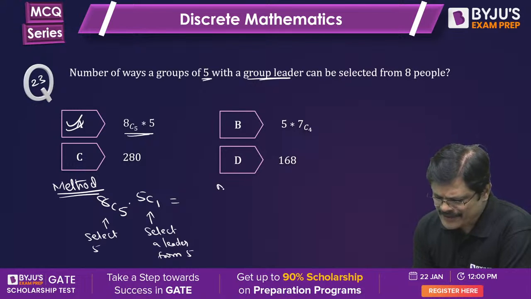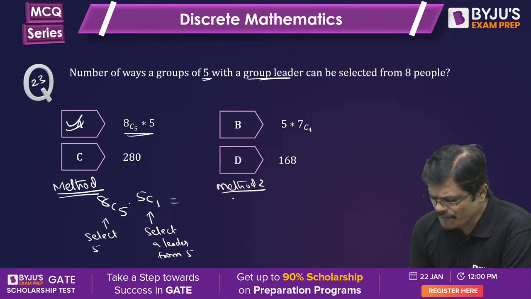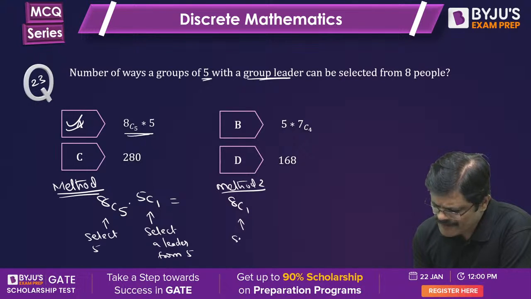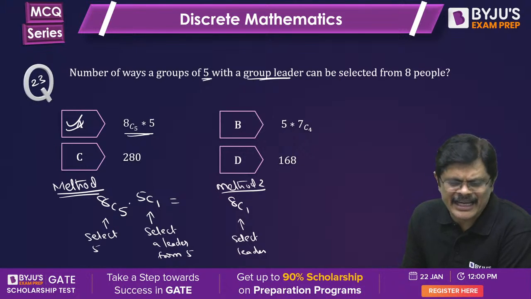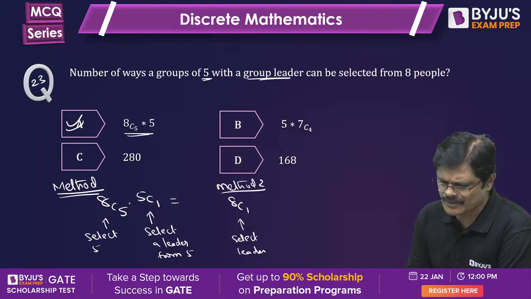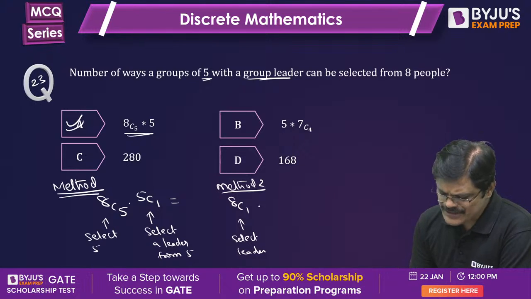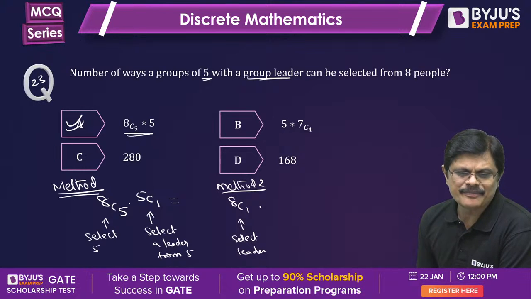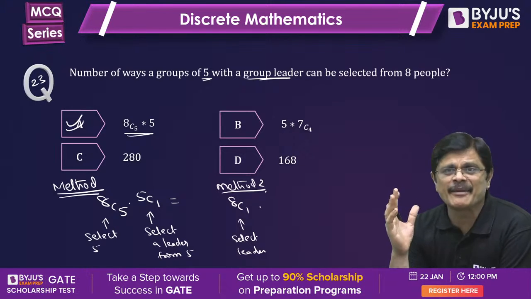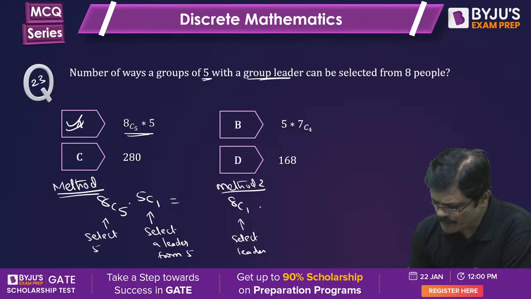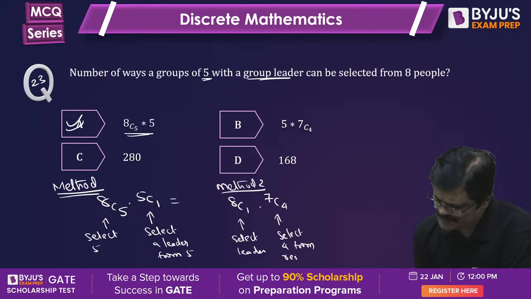Right. Now in method 2, because you need a leader anyhow, first select a leader. One leader you can select in 8 ways. Once you select one leader, then you are having 7 people. From 7 you have to select the remaining 4 people. 7C4 ways. Select 4 from remaining 7.